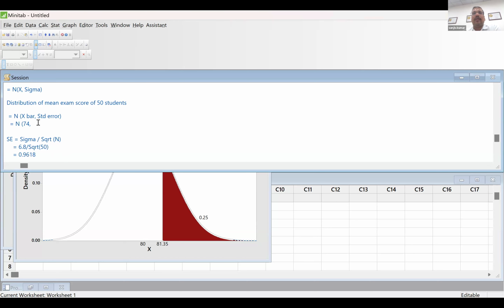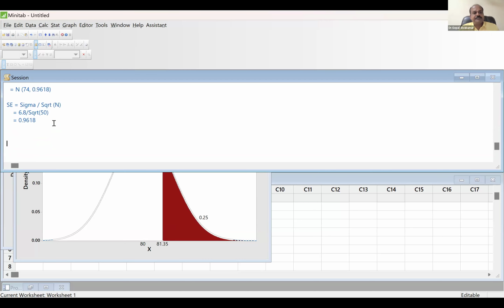So there is a similar answer, 74 and then 0.9617. This is the answer: your distribution is normal with a mean of 74 and a standard deviation of 0.96. Yes, sir. Clear?